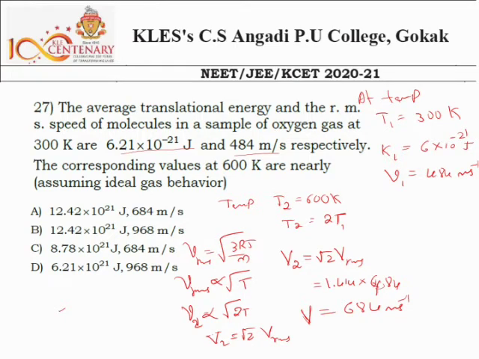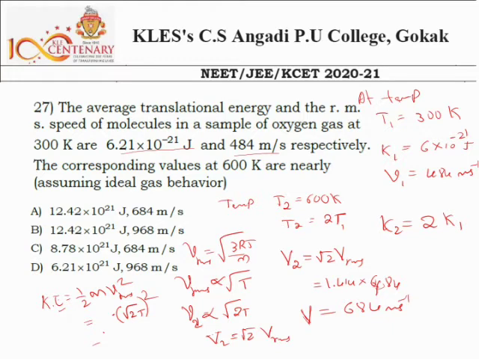And what about the kinetic energy? How is the kinetic energy related to the temperature? Kinetic energy is equal to 1 by 2 m Vrms square, and Vrms is directly related to root T. So if I write root of 2T whole square, then K2 is equal to 2 times K1.